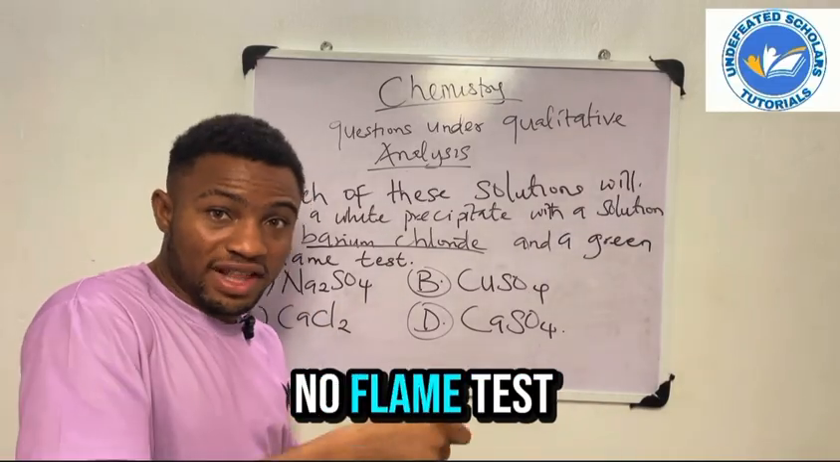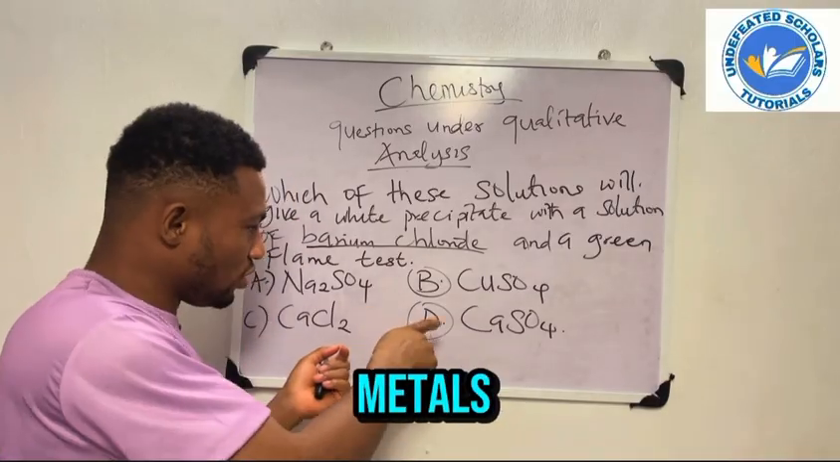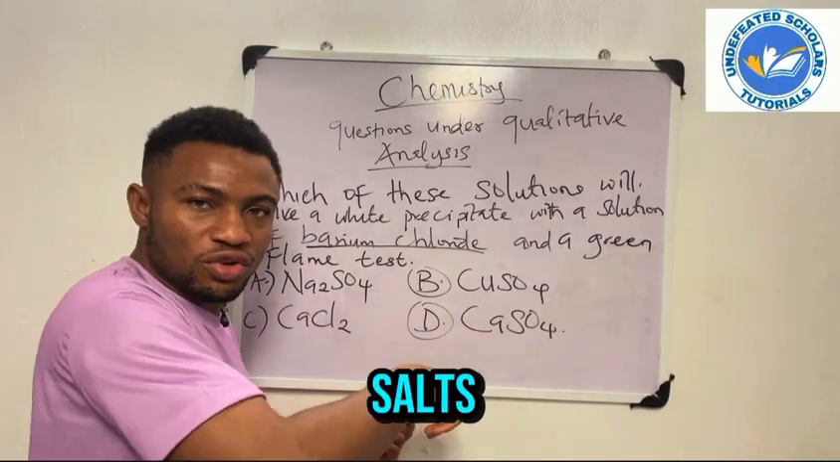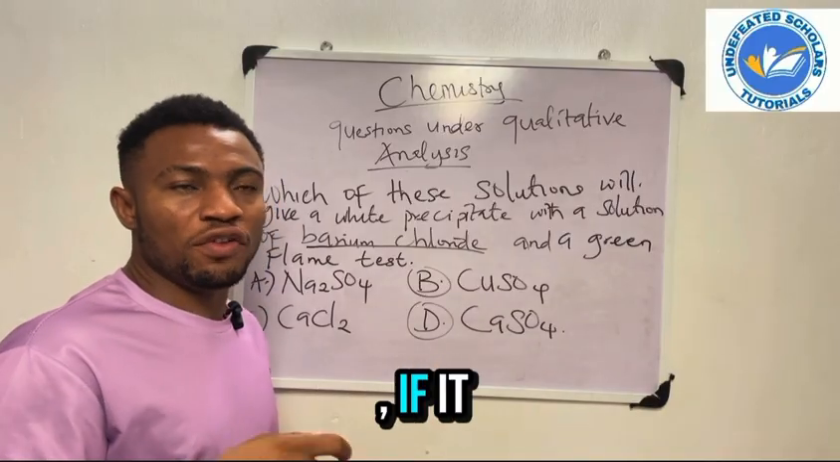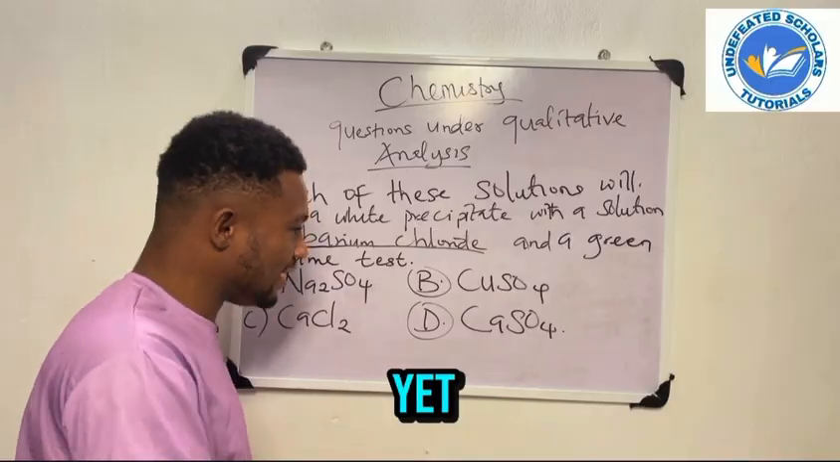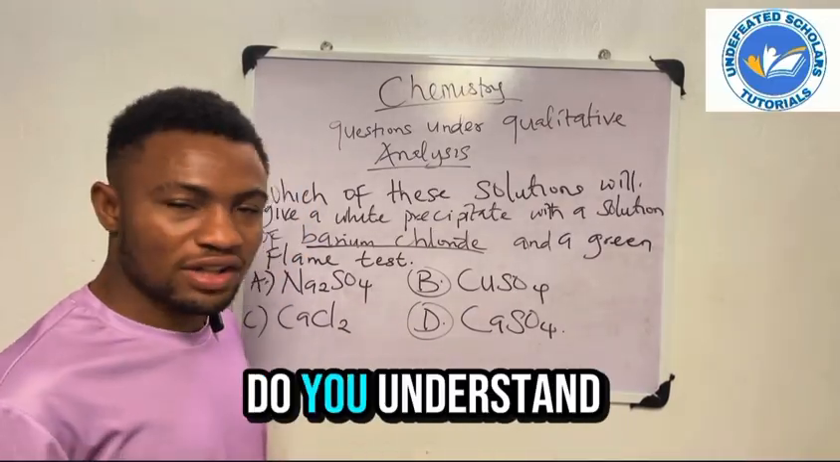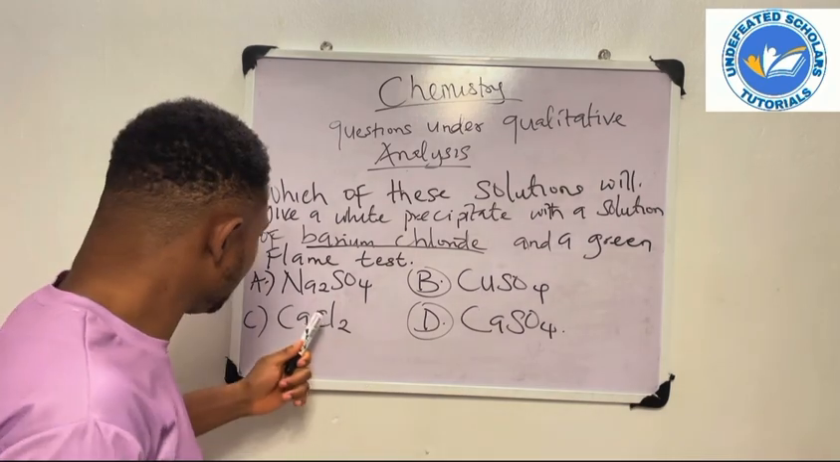That's flame test. You know flame test now. We apply a flame to any of these metals, to these ions that are present in this salt. If it shows golden yellow, if it shows green, I don't want to talk about it yet. I want you to try to answer it on your own before I give the answer. Do you understand?